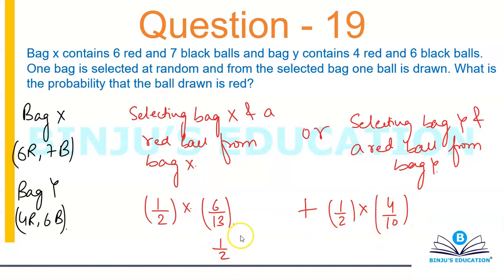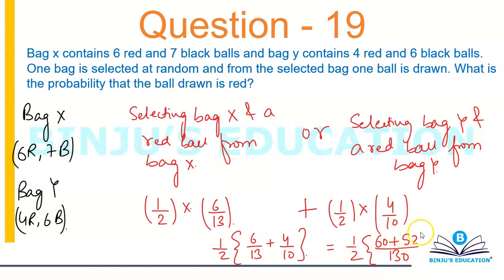This is half taken common, 6 by 13 plus 4 by 10. So you can take the LCM, this will become half. This is 130, 60 and 52. So this will become 112. Basically your final answer is 112 divided by 260.